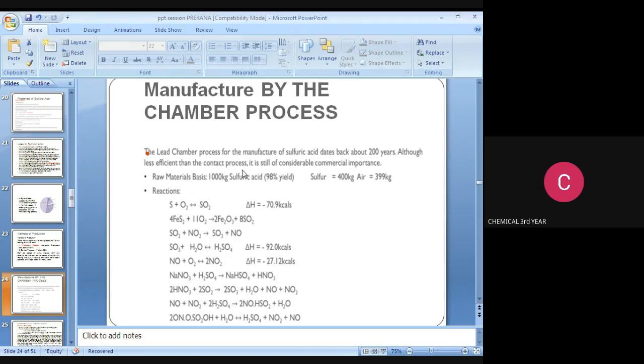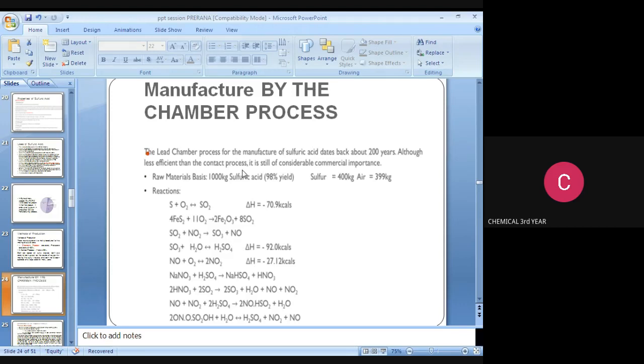The second reaction is 4 FeS2 reacting with 11 O2 to produce 2 Fe2O3 plus 8 SO2. The third reaction is SO2 plus NO2 gives SO3 plus NO. The fourth reaction is SO3 plus H2O, a reversible reaction, producing H2SO4, with delta H of minus 92.0 kilocalories.